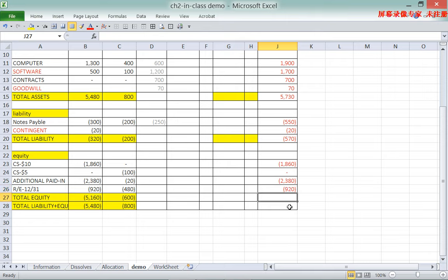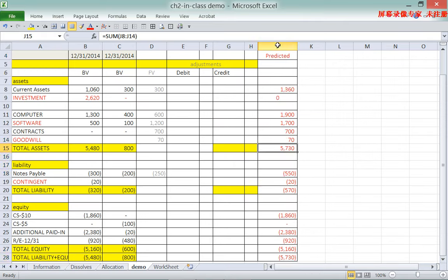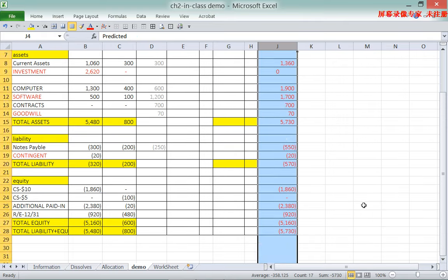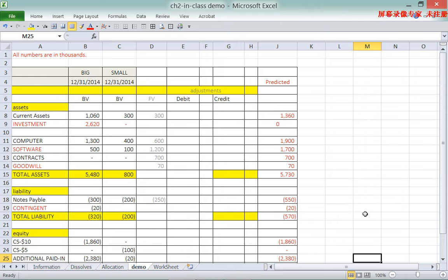The total equity is calculated by adding the above up, and total liabilities plus stockholders' equity equals total assets. So we have basically reached a balanced balance sheet.